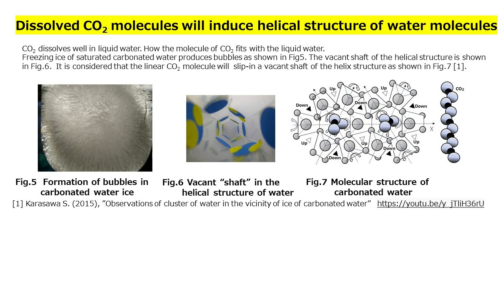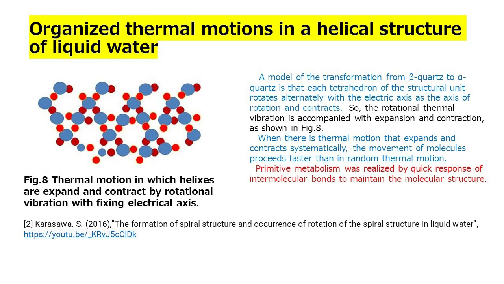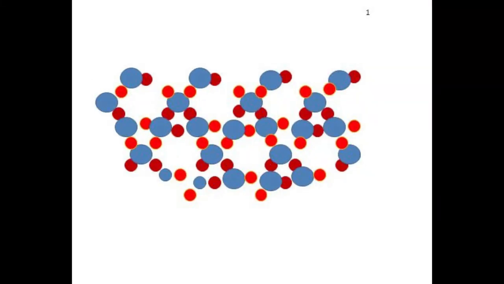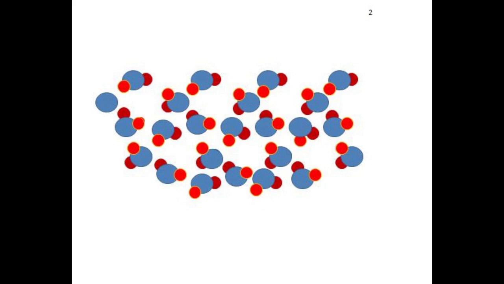shown in Fig. 7. Organized thermal motions in a helical structure of liquid water. A model of the transformation from beta quartz to alpha quartz is that each tetrahedron of the structural unit rotates alternately with the electric axis as the axis of rotation and contracts. So, the rotational thermal vibration is accompanied with expansion and contraction, as shown in Fig. 8. When there is thermal motion that expands and contracts systematically, the movement of molecules proceeds faster than in random thermal motion. Primitive metabolism was realized by quick response of intermolecular bonds to maintain the molecular structure.